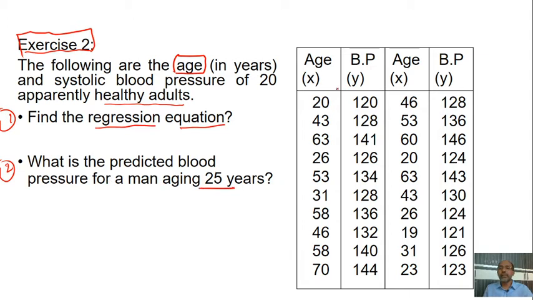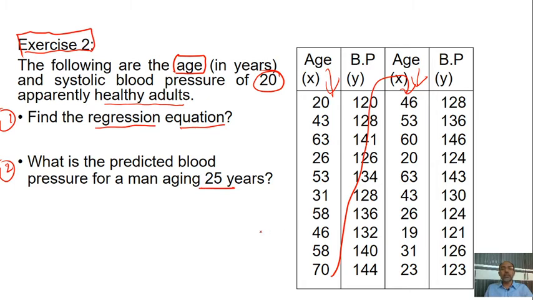We have taken 20 adults, starting with ages like 20 and 30. It is not sequential, but ages are recorded as 20, 43, 63, like that, continuing beyond 70. Only x and y are given, age and blood pressure of the 20 persons.